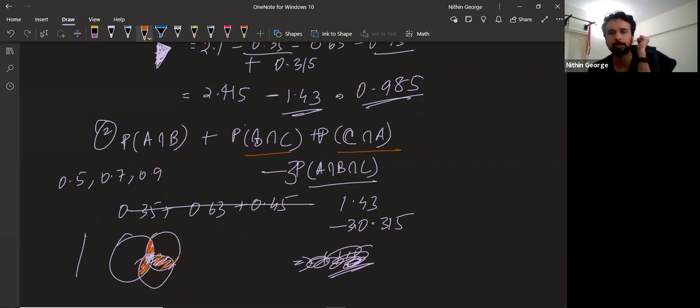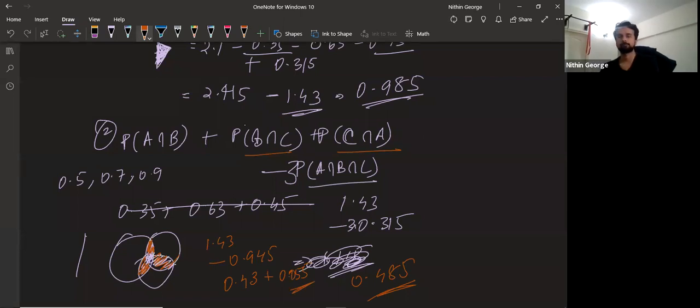So this becomes 1.43 minus 0.945. So that is 0.43 plus 0.05, sorry. You get your answer as 0.485.